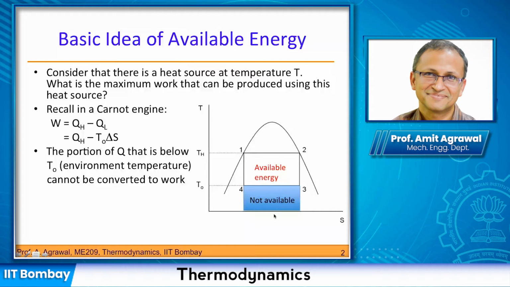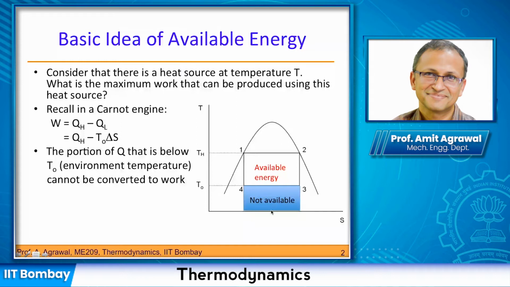And what needs to be thrown off can be given in terms of T naught and delta S. T naught is of course the lower temperature, and delta S is the change in entropy, S3 minus S4. That is what leads to this loss of energy.